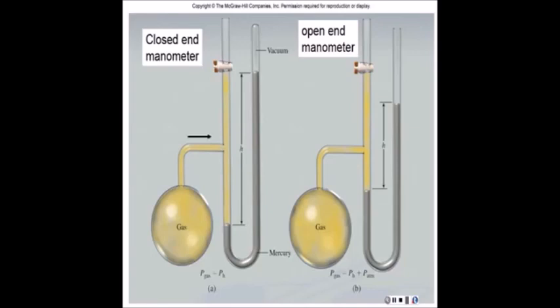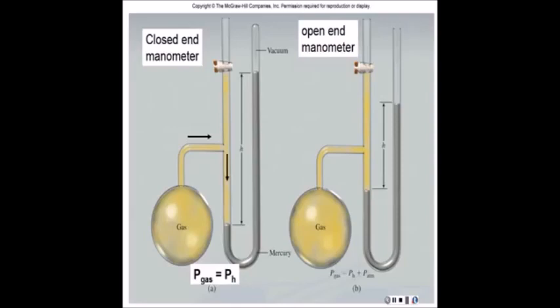See how we have the black arrow showing you that. So the pressure is going in that direction. And because it can't get through the stopcock, it's pushing on the mercury. Now the pressure of that gas would simply be the height of the level of mercury. It's the difference in those two levels. So you see how the h is represented here. So the pressure of the gas is simply the height of it in the tube.